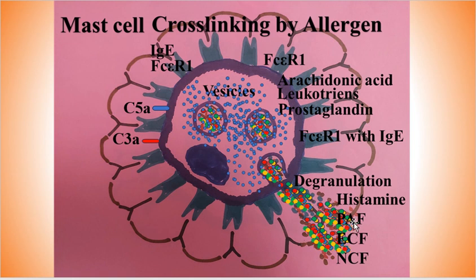These mediators are histamine, platelet activating factor, eosinophil chemoattractant factor, neutrophil chemoattractant factor, and serotonin, and also heparin may come from the mast cell.